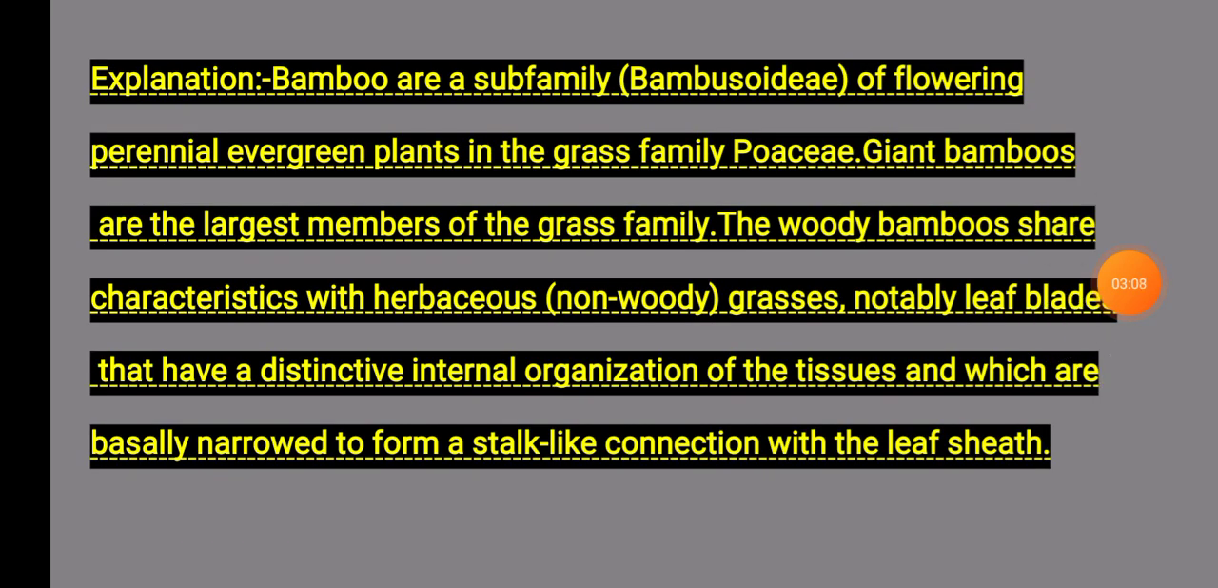Explanation: bamboos are perennial evergreen plants in the subfamily Bambusoideae of the grass family Poaceae, and the giant bamboos are the largest members of the grass family. The woody bamboos share two characteristics with the herbaceous, non-woody grasses, notably leaf blades and a distinctive internal organization of the tissue, which are basically narrow, without the leaf sheath.